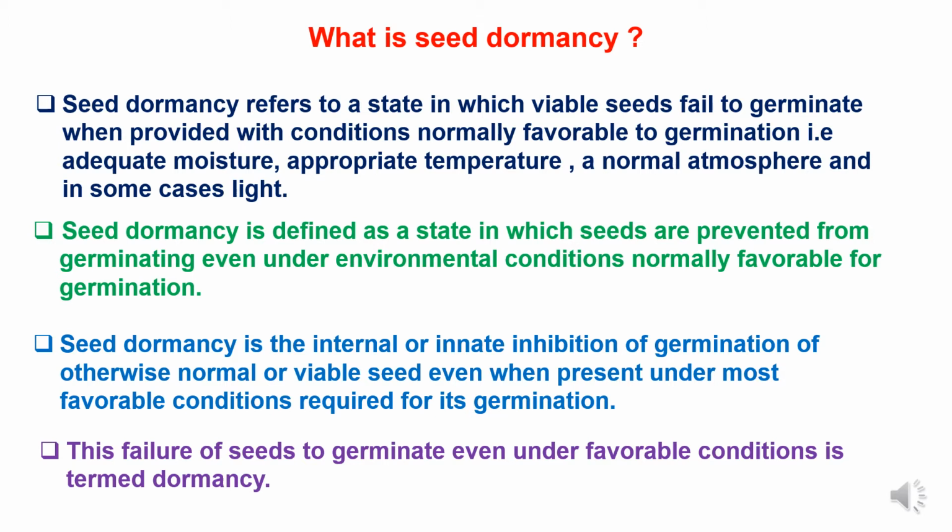Seed dormancy is the internal or innate inhibition of germination of otherwise normal or viable seed, even when present under the most favorable conditions required for its germination. The failure of seeds to germinate even under favorable conditions is termed dormancy.